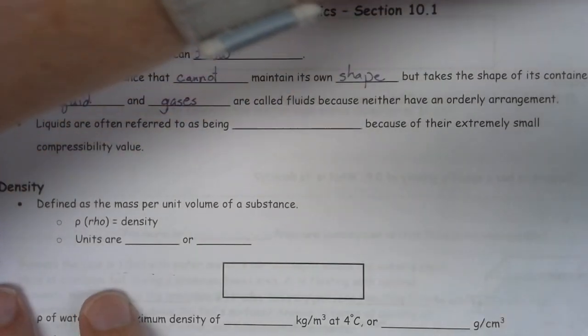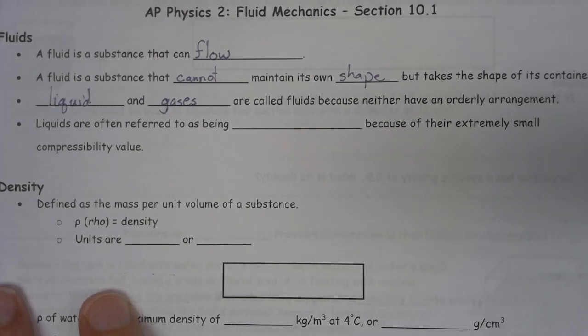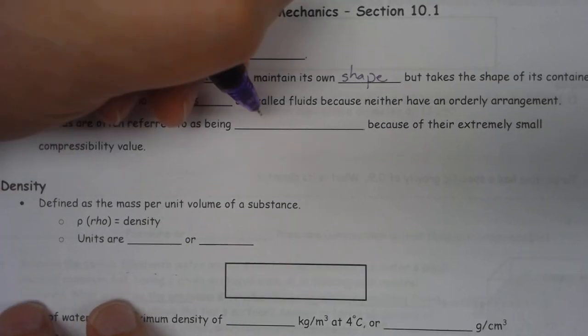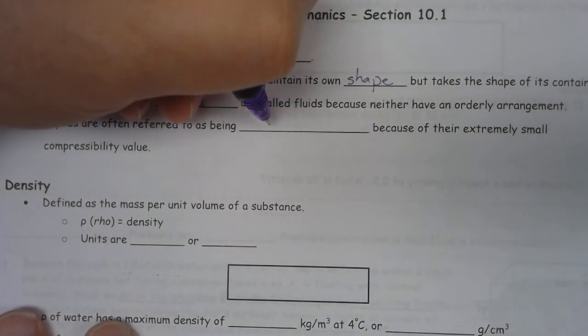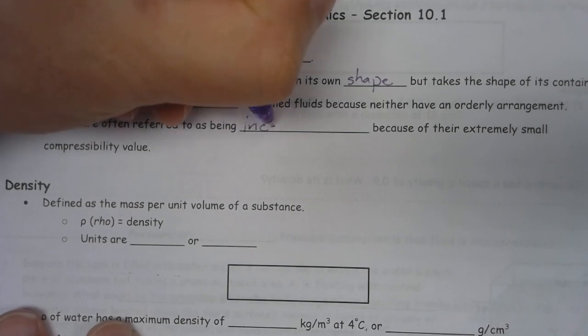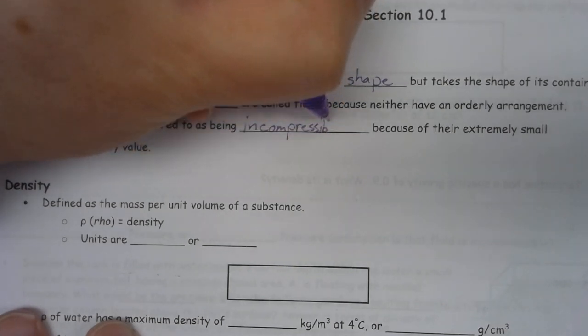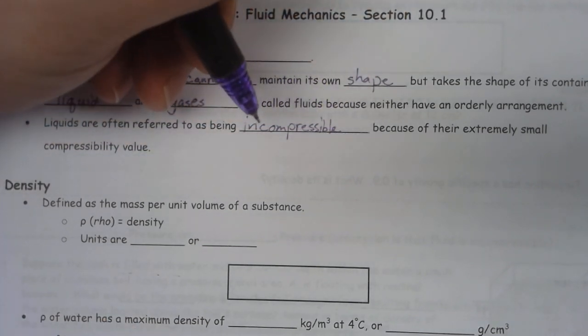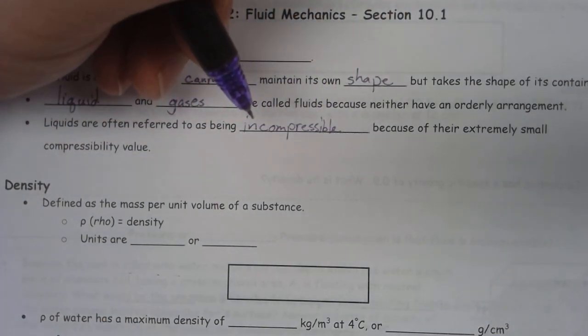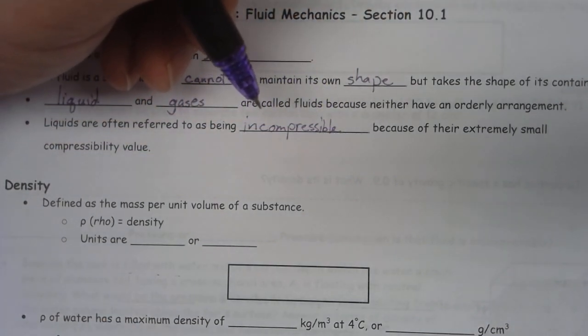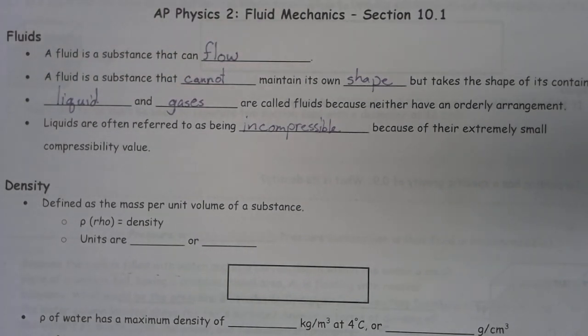are fluids because neither have an orderly arrangement. So liquids often are referred to as being incompressible. If they are compressible, they are not very much compressible. Whereas we know gases, we can compress them as much as we push on them, as long as they don't turn into liquid. Okay.